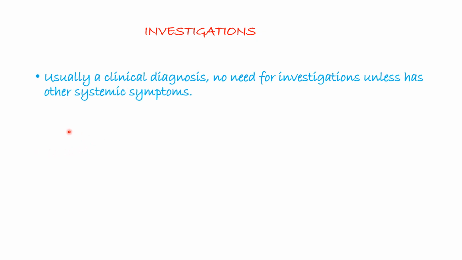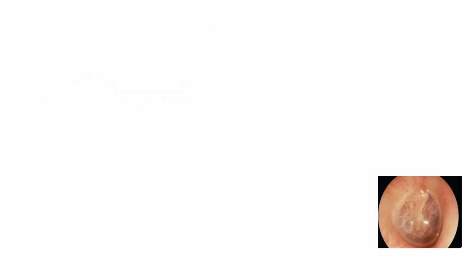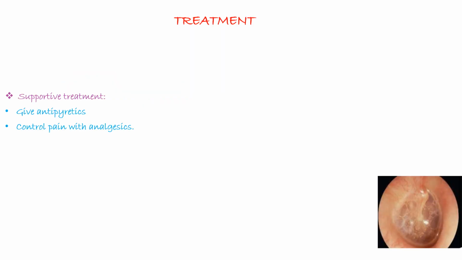So the investigation, acute otitis media, this is usually a clinical diagnosis. So there is no need for investigation unless one has other systemic symptoms. So the treatment of acute otitis media, we are going to begin with supportive treatment. In supportive treatment, you give antipyretics because this patient will come in with fever and pain. So you give antipyretics, and also you control the pain using analgesics.